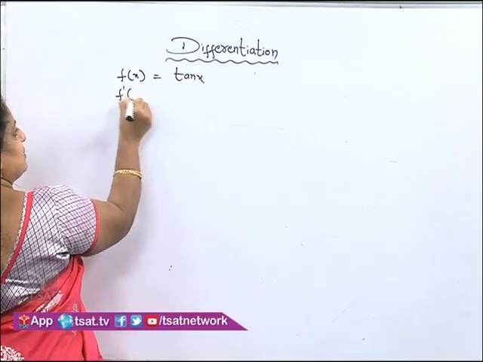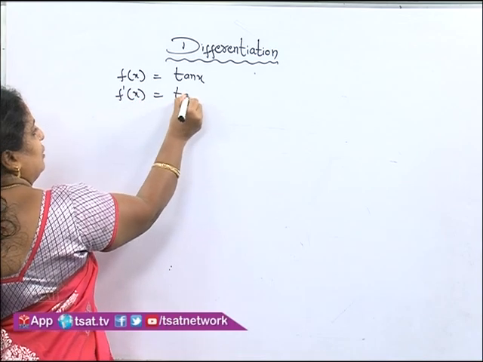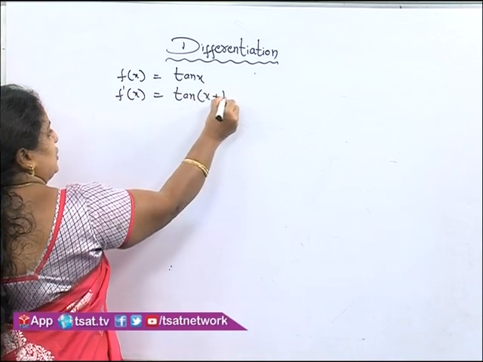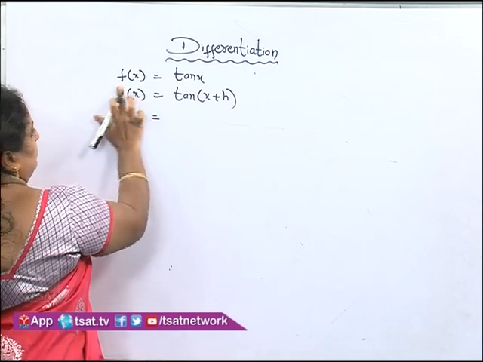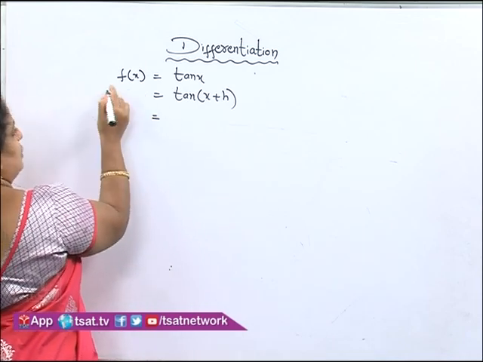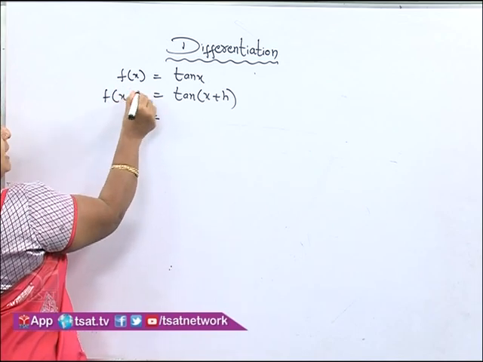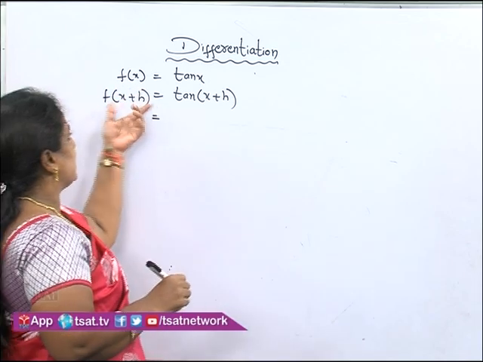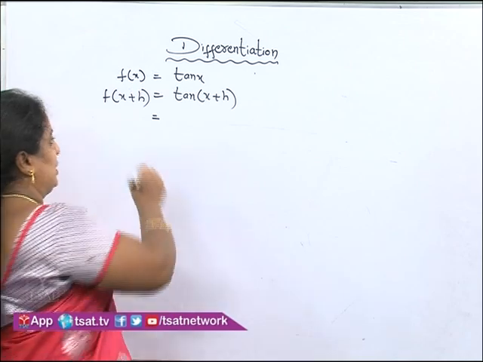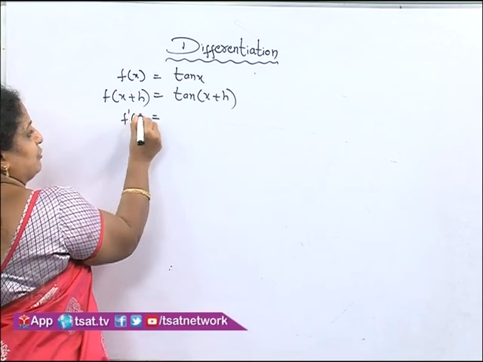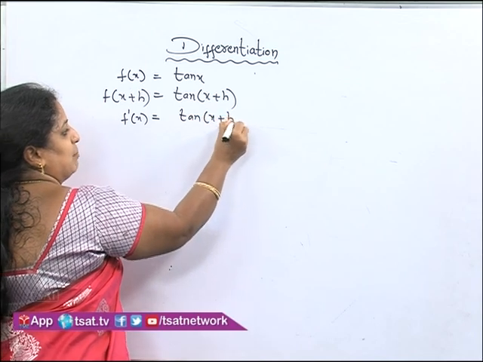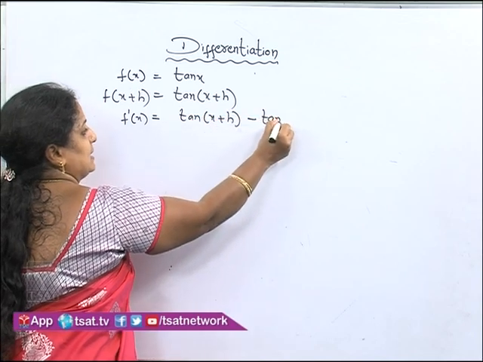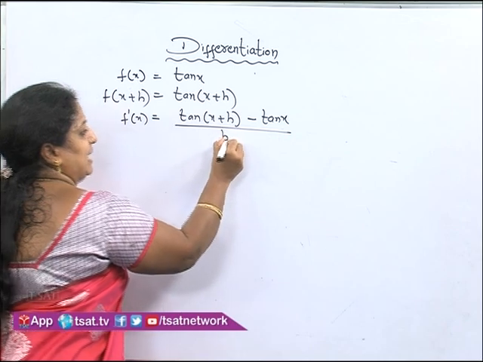Sorry, children, f of x plus h. Now f of x plus h will become tan of x plus h. Now write directly, f dash of x is equal to tan of x plus h minus tan x divided by h.